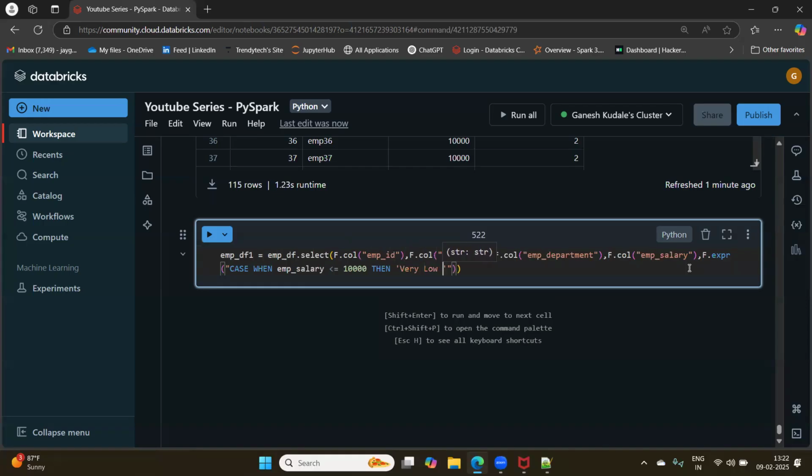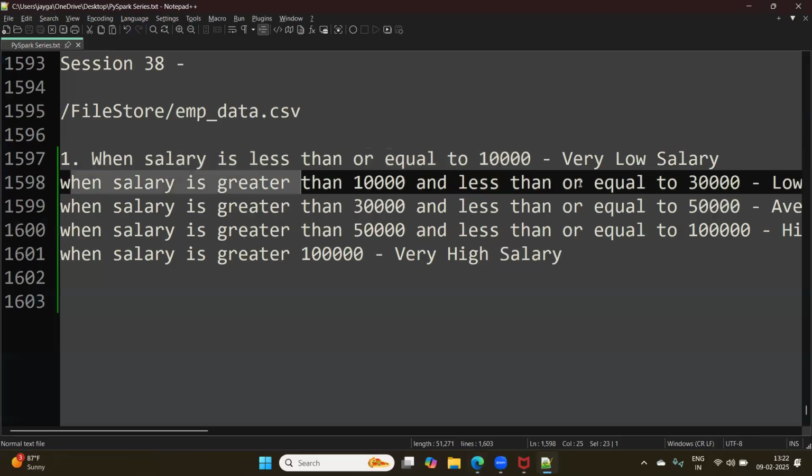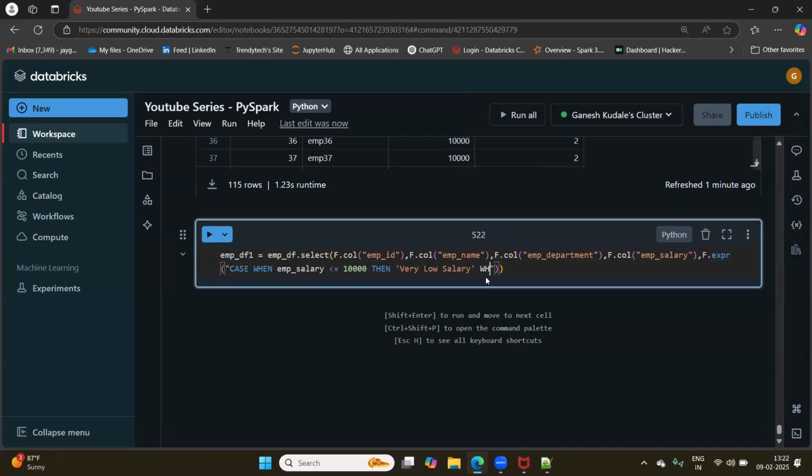Now this is the first condition I have written. In the previous session, after the first when we directly ended with else. Here, as we have multiple conditions, we have multiple whens to use.